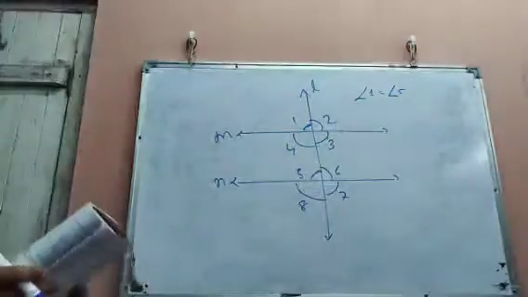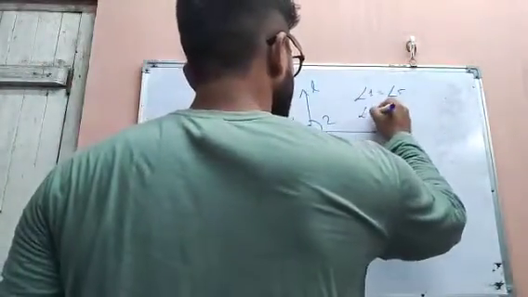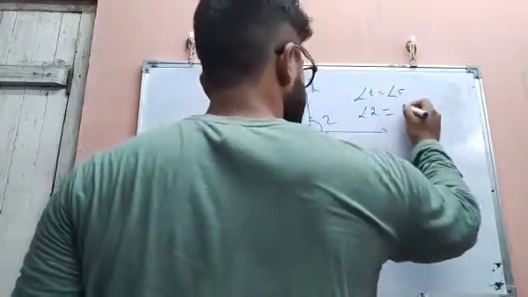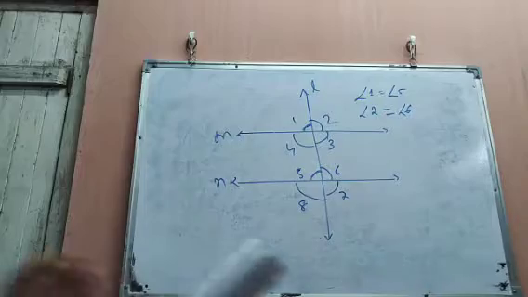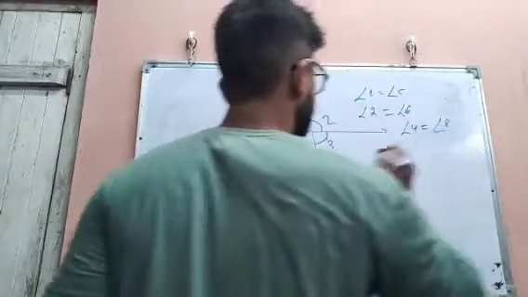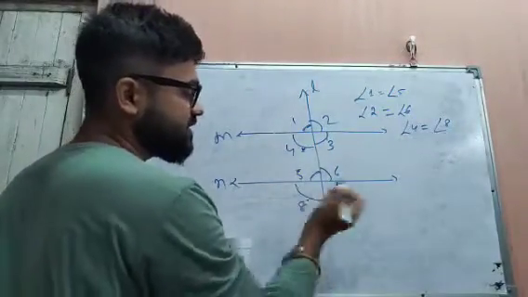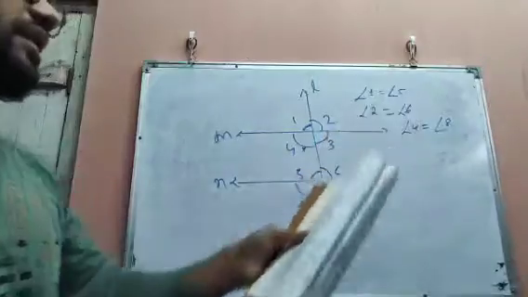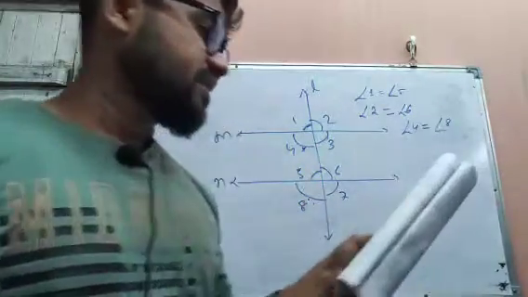So angle 1 equals angle 5. Similarly, angle 2 equals angle 6, same condition, corresponding angles. Next, angle 4 equals angle 8, because this time this is interior and this is exterior. The condition is also the same: corresponding angles.